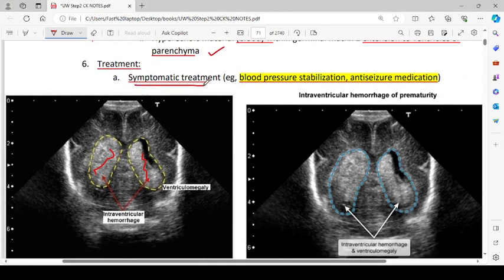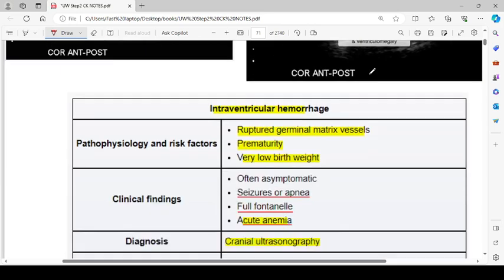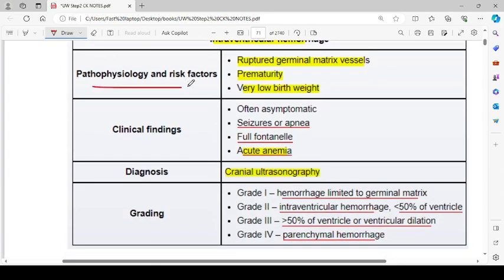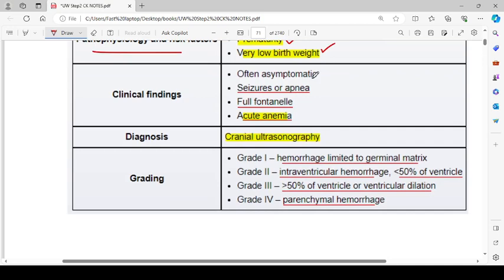Treatment is basically symptomatic treatment, blood pressure stabilization and anti-seizure medication. So this is intraventricular hemorrhage of prematurity, this one and this one. Intraventricular hemorrhage pathophysiology and risk factors: ruptured germinal matrix vessels, prematurity and very low birth weight. The clinical findings are often asymptomatic, seizures or apnea, full fontanelle, and acute anemia.